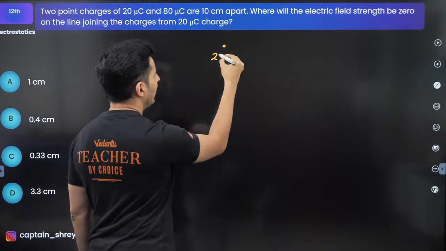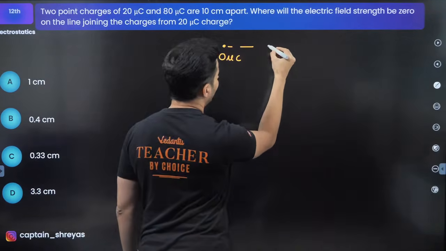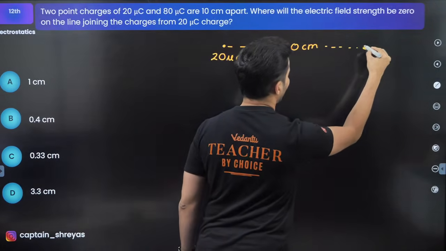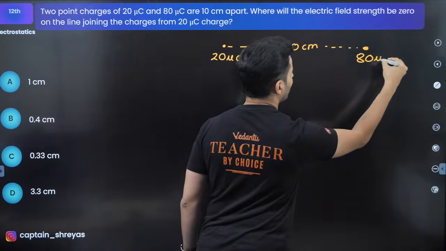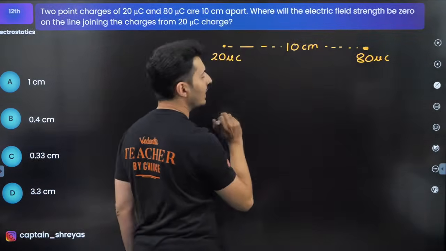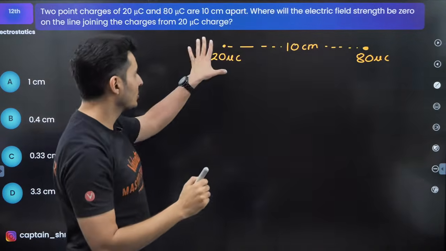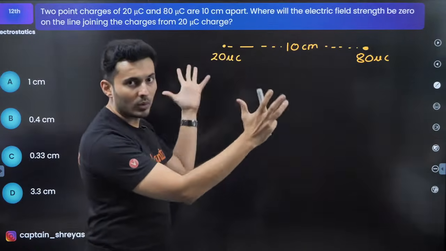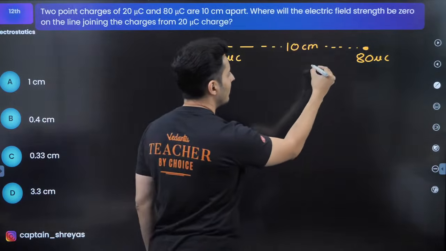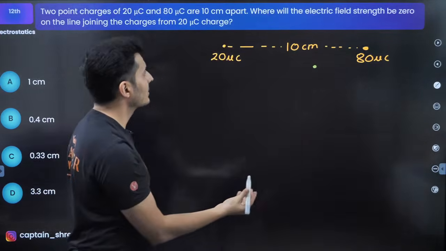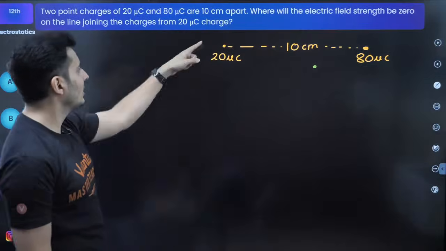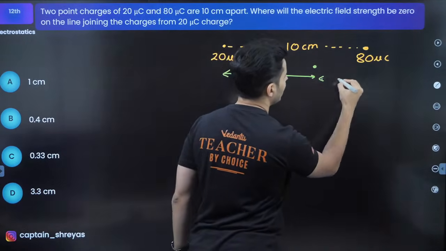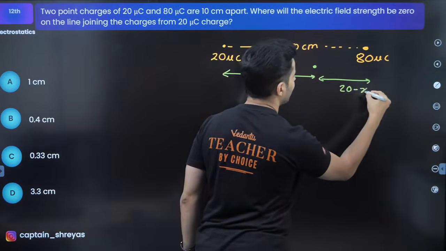So we have 20 microcoulomb and we have a separation of 10 centimeters, and then we have over here 80 microcoulomb, and somewhere in between the field cancels because 20 will give rise to an outward field, 80 will also give rise to an outward field. Somewhere they will cancel, maybe over here. You can assume the distance. The question is, find the distance from the 20 microcoulomb charge. So let me assume this distance as x. Naturally, this distance will be 20 minus x.